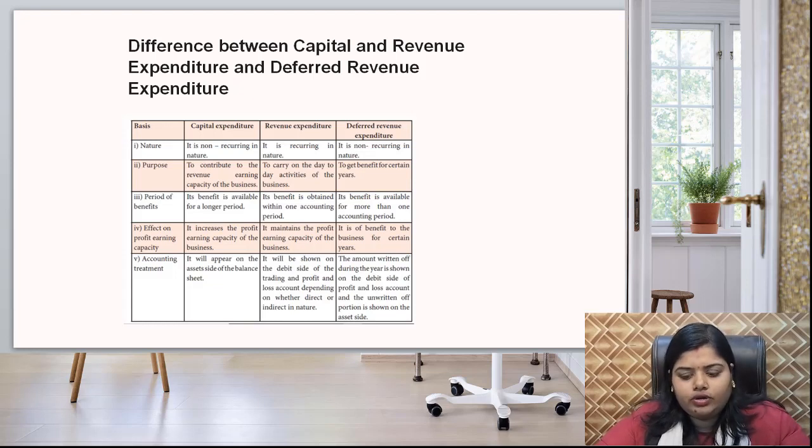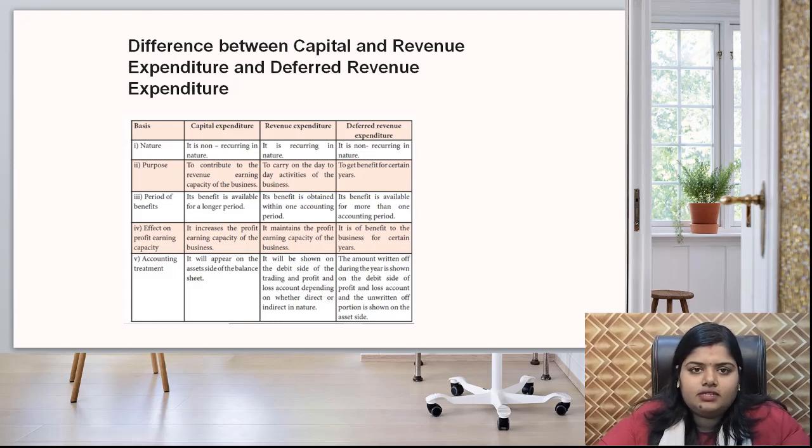Then regarding accounting treatment, capital expenditure will appear on the asset side of the balance sheet, while revenue expenditure will be shown on the debit side of trading and PL account, depending on direct or indirect expense in nature. Coming to deferred revenue expenditure, the amount written off during the year is shown on the debit of the PL account, and the unwritten portion will be shown on the asset side of the balance sheet as fictitious assets.